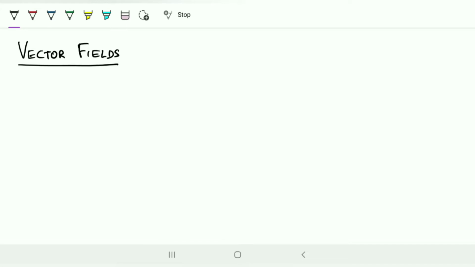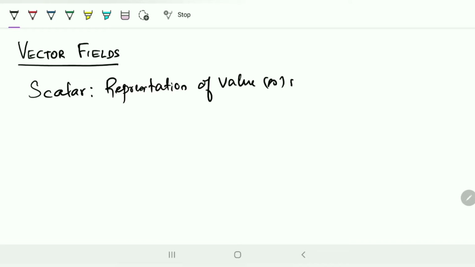Talking about vectors is not new to you. You would have heard about vectors and scalars in your lower classes. To give a small revision of vectors and scalars, let me first tell you what a scalar is. A scalar is a representation of value or magnitude alone, which represents only the value of the particular quantity. It will not refer to its direction.